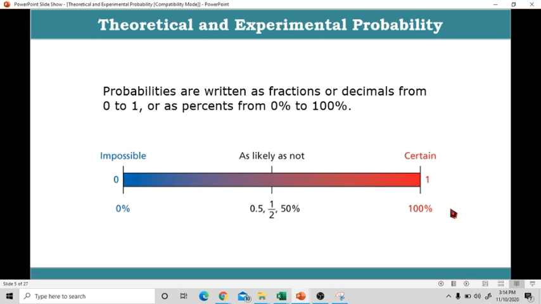In percent, 100% means it will surely happen. Then 0% is impossible. When it is 50%, as I said earlier, 50% it will happen, 50% it will not. Again, there are 3 ways to write probabilities: by fraction, by decimal, and by percent. But the ones commonly used in probability are decimals and fractions. Percent is only used sometimes.